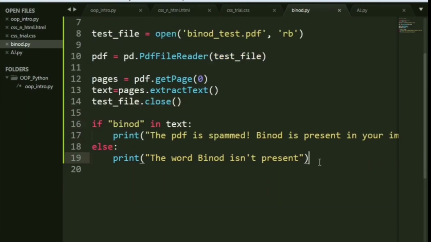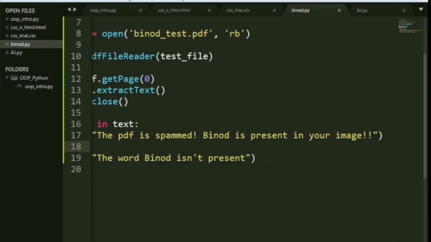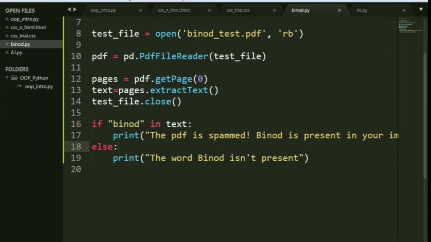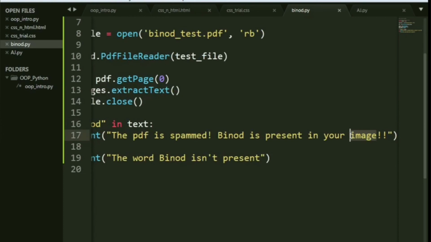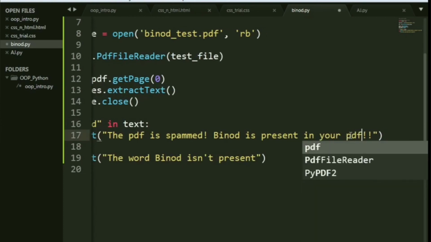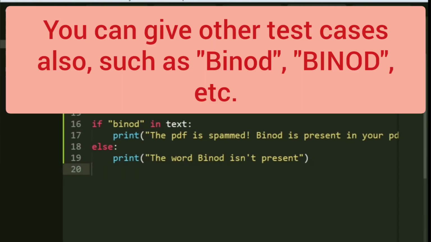Now what I'm doing is pretty simple, very logical. I'm checking if the word Binod is present in the text. If it is, I say yes, the PDF is spammed, and Binod is present in your not image, let's make it PDF. And if it's not, then your PDF is clear and you can go about it. Let's run this now.